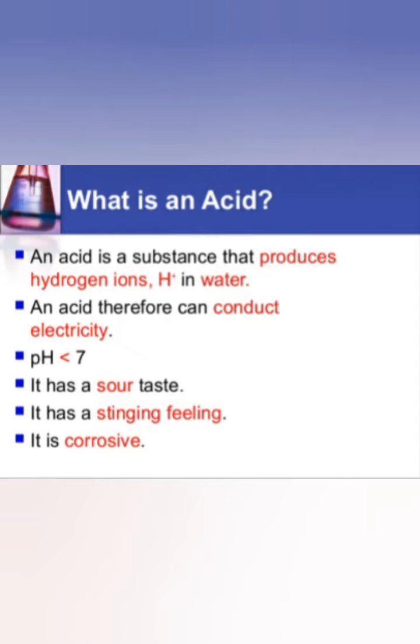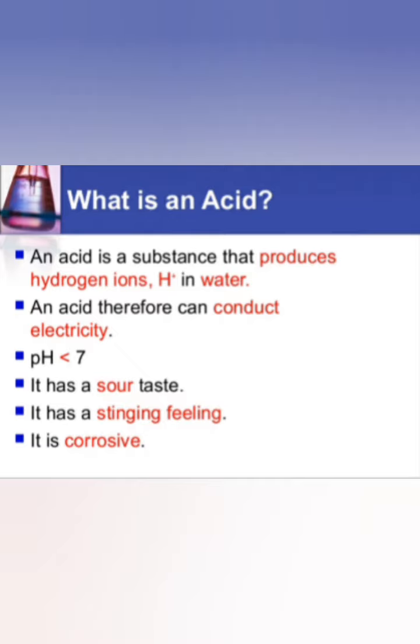An acid is a substance that produces hydrogen ions, also known as H plus, in water. An acid therefore can conduct electricity. This is the reason why acid can conduct electricity. You can also have a question in your examination: give reason why acid can conduct electricity. The reason will be that acid is a substance that produces hydrogen ions in water and therefore it can conduct electricity.